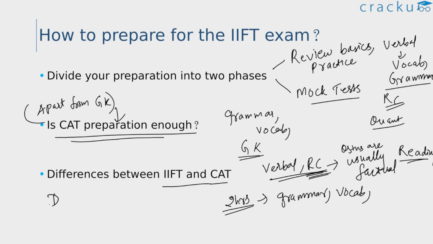And next, another difference is in the data interpretation section. The DI questions are usually easier when compared to CAT, but the questions are more calculation intensive in IIFT. Unlike CAT, many students can easily crack the logic behind the sets, but it takes more time to solve the set, and hence the speed of calculation is very important here, and this becomes a differentiating factor in this section. Also, aspirants should be careful while rounding off the digits, as the options are generally close to each other.